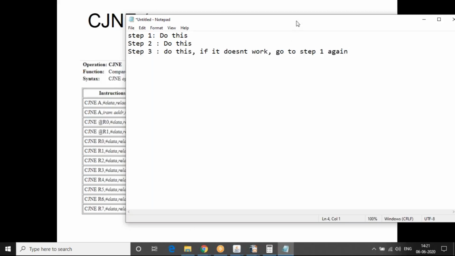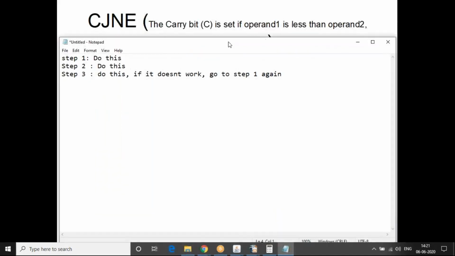So this is a typical case of a jump instruction. We say, I couldn't think of anything interesting now, so I just made it generic, like do this. So we did something here, and then we did something again here, and then we again did something here. Then we do a check. If this is not the same as that, then you go back to step 1 again.